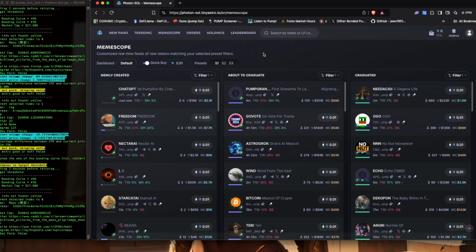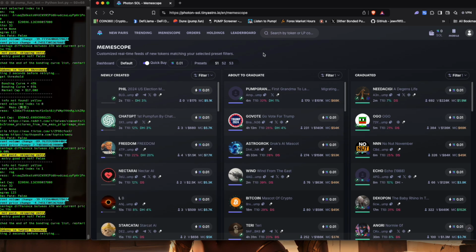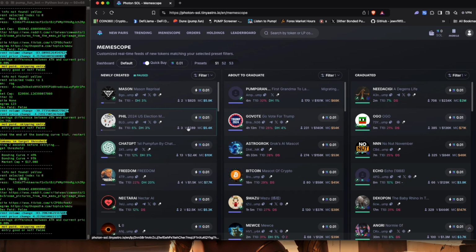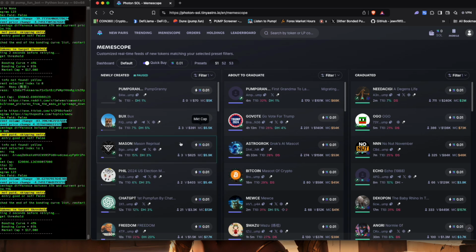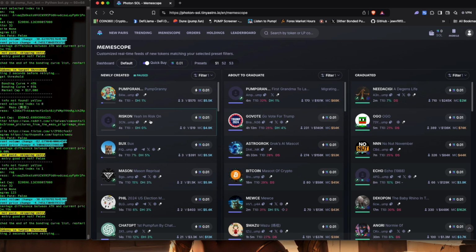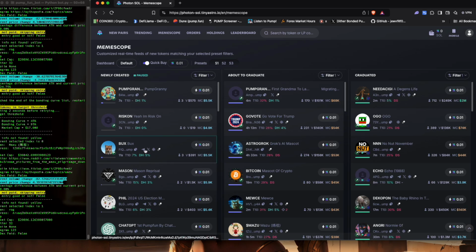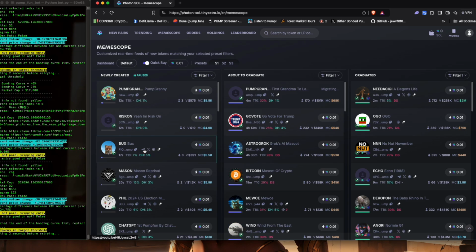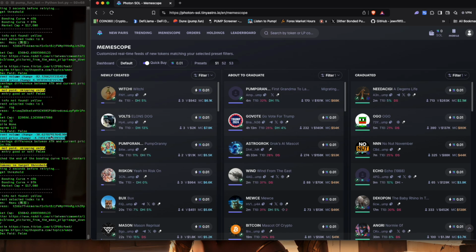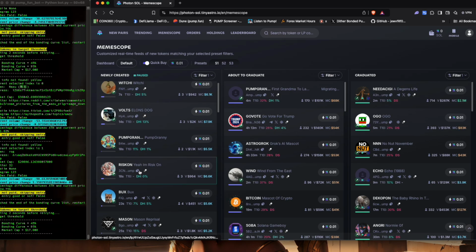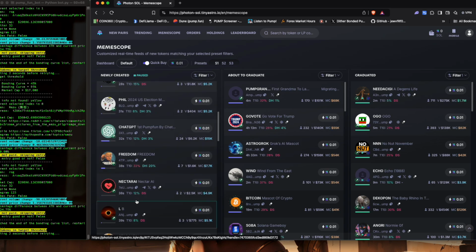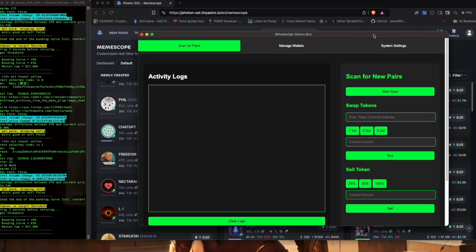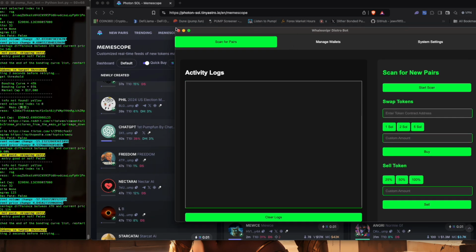But let me start from the beginning. So the customer was interested in scanning for new pairs quickly, faster than Photon, faster than Bullex, etc. As you can see, this loads up, but there's some information that's missing. For example, if they have Twitter or other information here, you have to go over it in order to see the information. But we created a solution that just allows you to see it as it is, as opposed to as a link. And I think that gives you a better vision of what's going on while you're in real time.